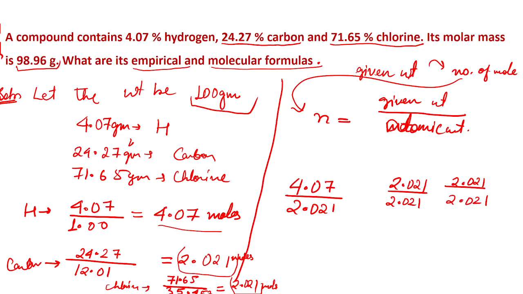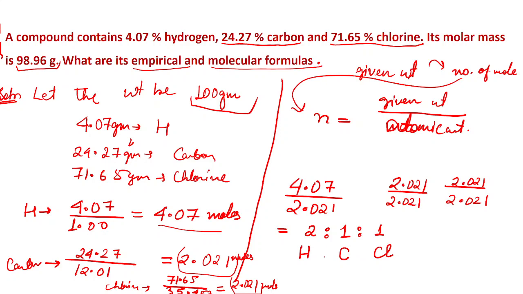Whatever the smallest value you have got, you have to divide all three values by it. Now if you round them off, you will get this one as 2, this one as 1, and this one as 1. It means that hydrogen, carbon and chlorine are present in the ratio 2:1:1. This is your smallest ratio possible.